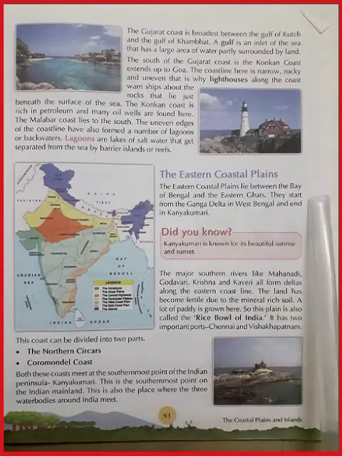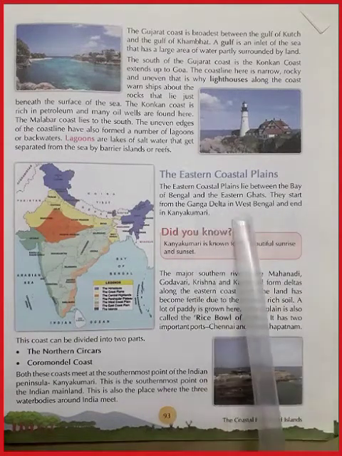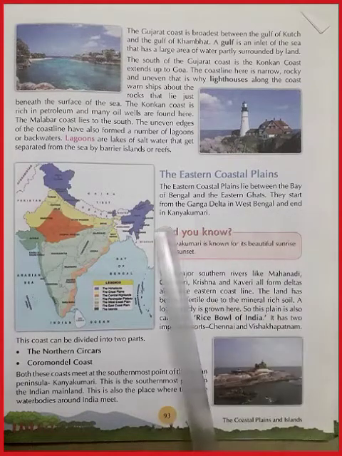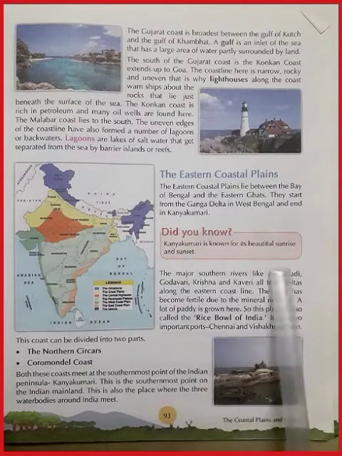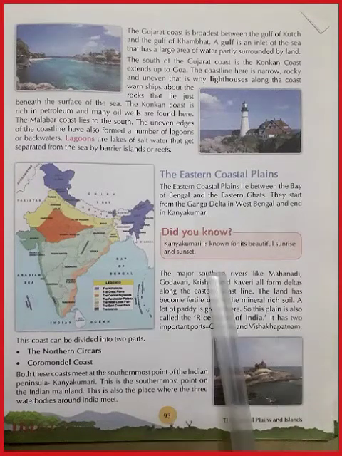Now, the eastern coastal plains. The eastern coastal plains lie between the Bay of Bengal and the Eastern Ghats. They start from the Ganga Delta in West Bengal and end in Kanyakumari. Kanyakumari is known for its beautiful sunrise and sunset.